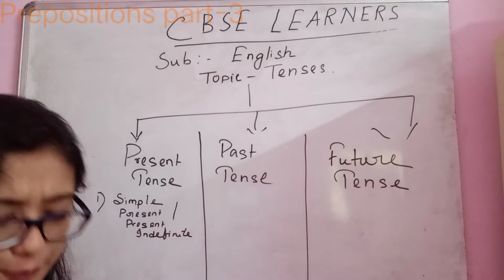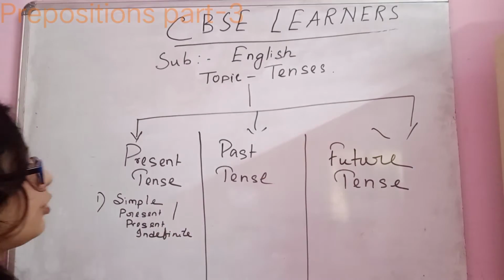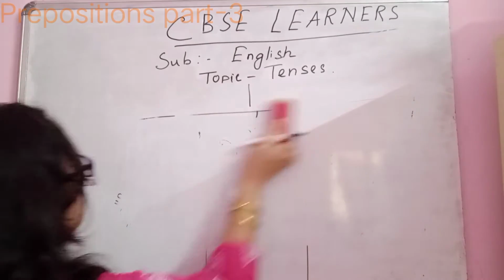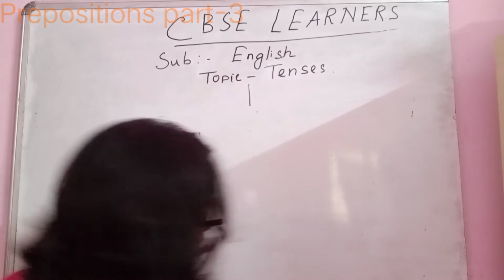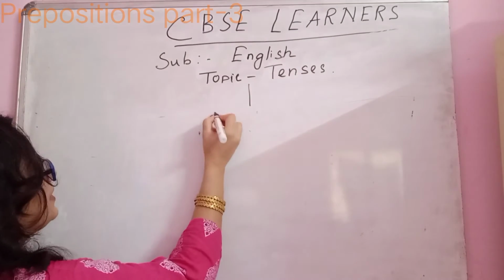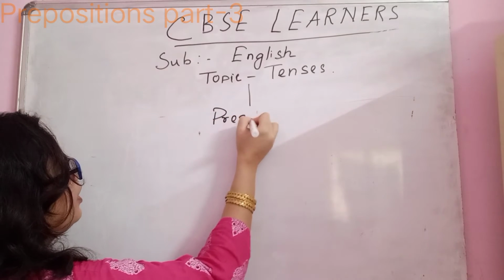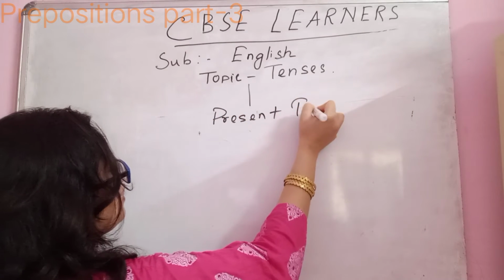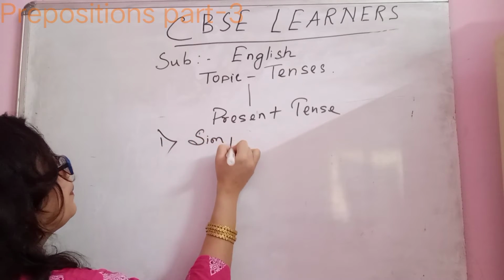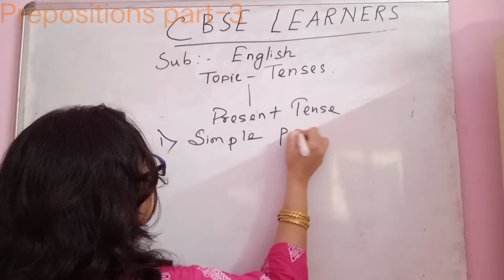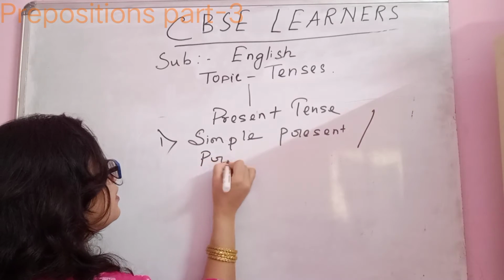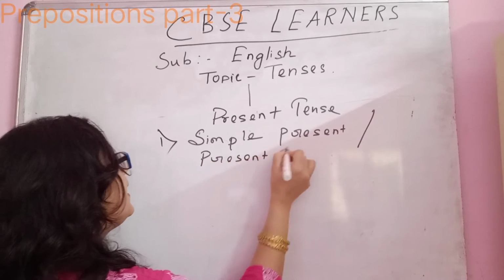It will be better if I take one tense at a time, or else it's not going to fit. So I am going to erase this one by one. These are the primary tenses, and let me subdivide the present tense. First I am taking present tense. The first one is simple present, or present indefinite.